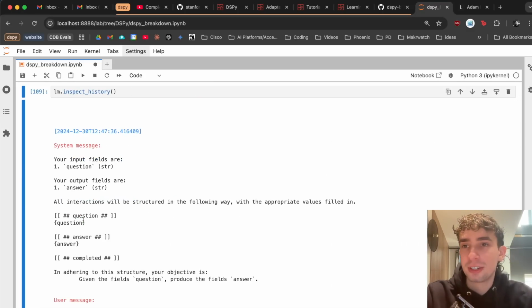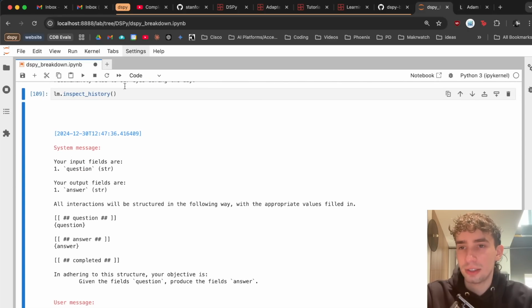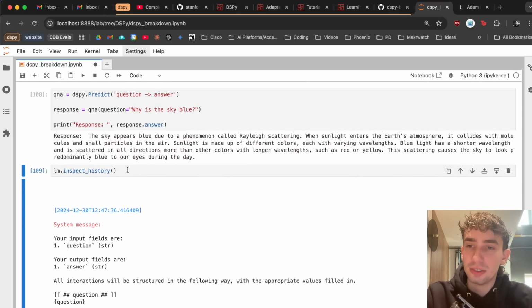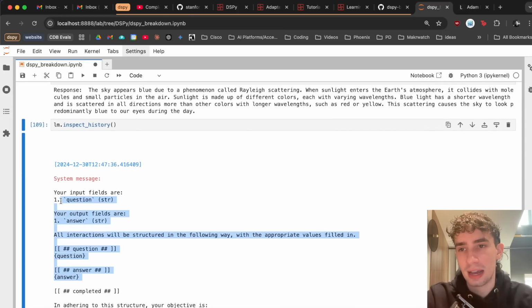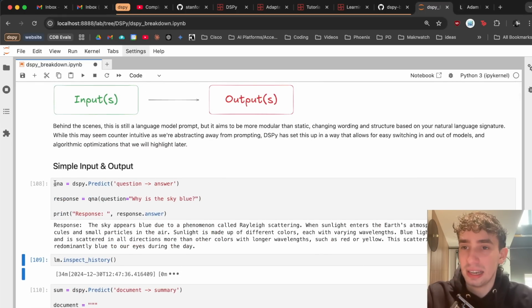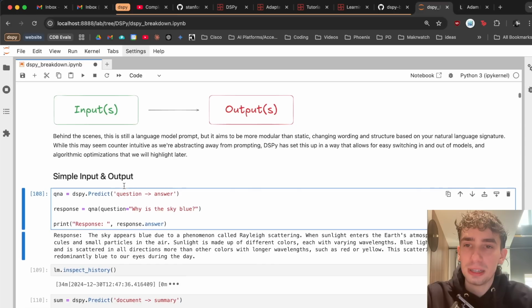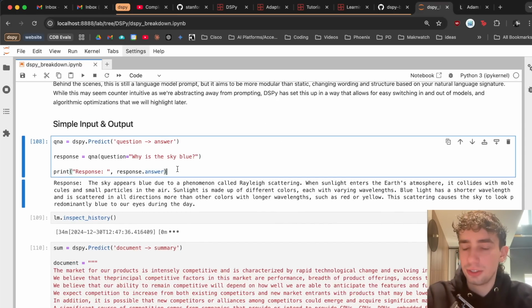A little bit of the friction here. Of course, looking at this prompt is not necessarily the point of working with DSPy. So it's going to take a little bit to get used to, but don't worry so much about how this prompt is set up. Let DSPy handle that. Pretty much making a program and the traditional method of making a prompt is going to be distilled down into these simple signatures. But just having question and answer here is pretty simple.